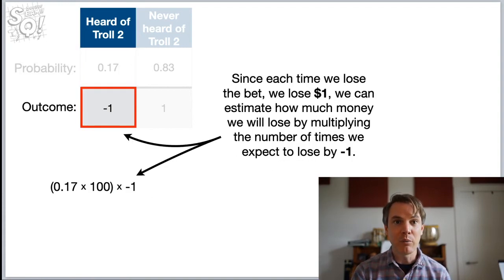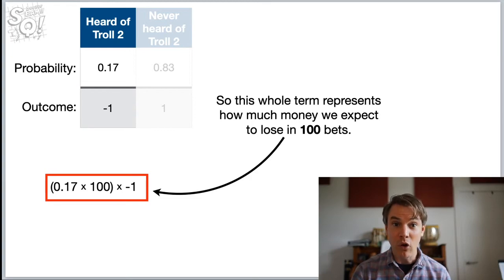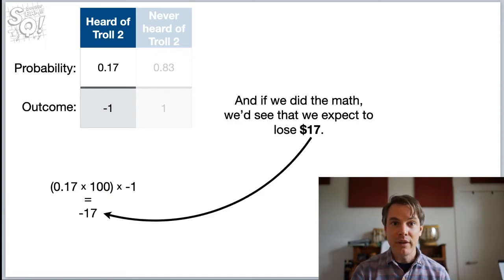Since each time we lose the bet, we lose $1, we can estimate how much money we will lose by multiplying the number of times we expect to lose by -1. So this whole term represents how much money we expect to lose in 100 bets. And if we did the math, we'd see that we expect to lose about $17.